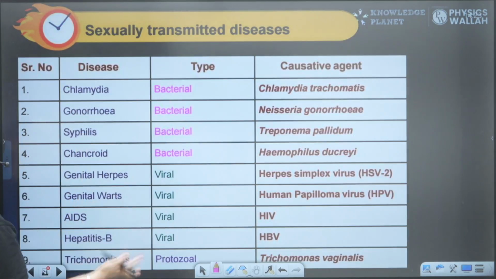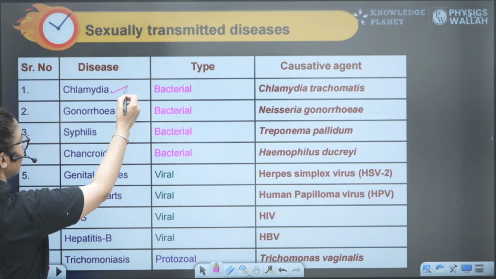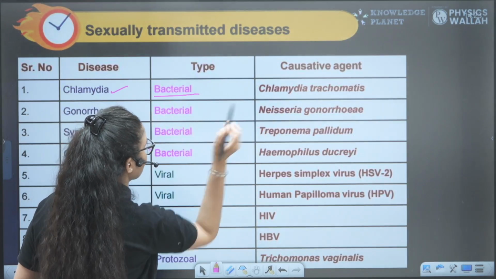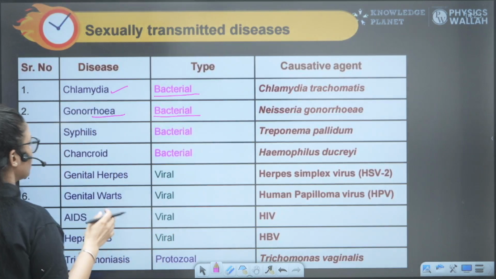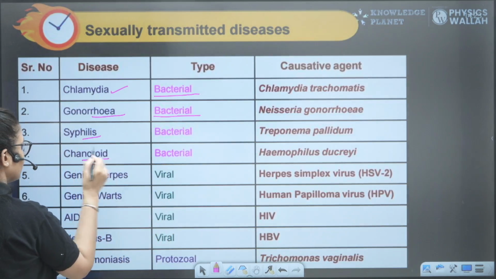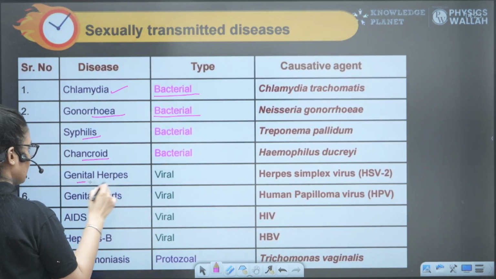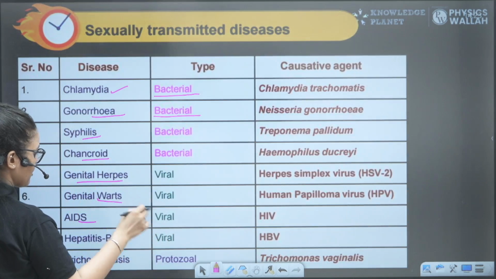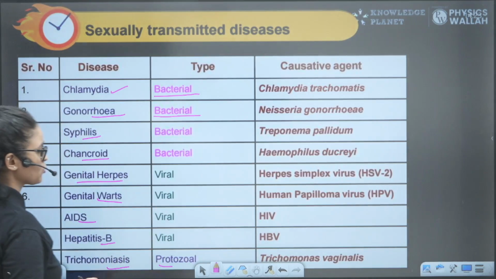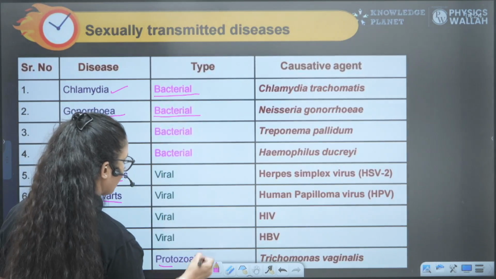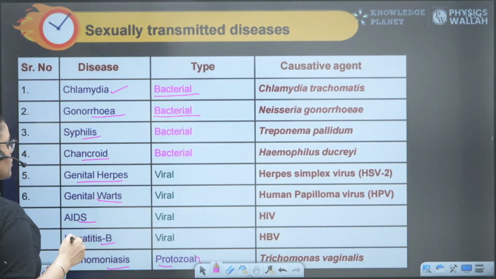So you can see these diseases: chlamydia is caused by bacteria, Chlamydia trachomatis; gonorrhea is bacterial, caused by Neisseria gonorrhoeae; syphilis is also bacterial; chancroid is also bacterial; herpes, warts, and AIDS are viral; hepatitis B is viral, right? Trichomoniasis is protozoal. So you have to remember all the causative agents also.